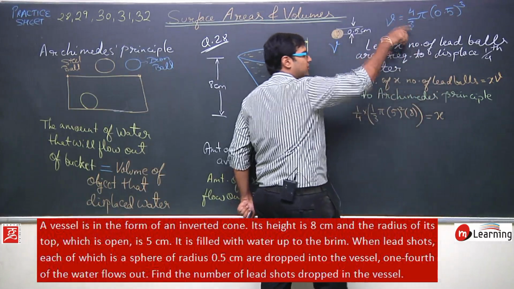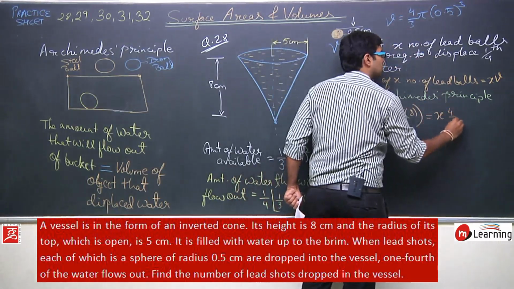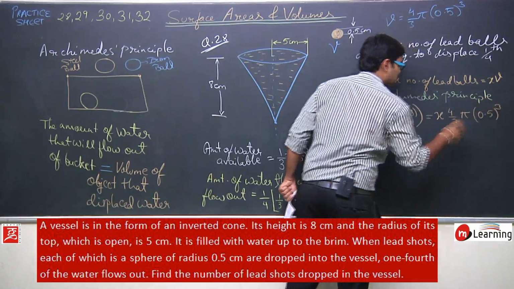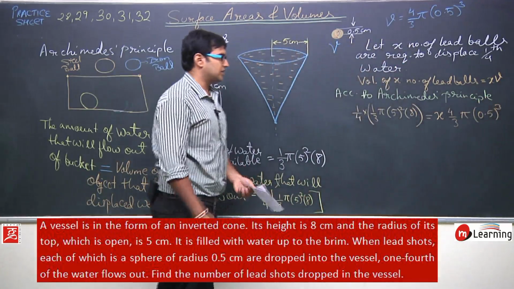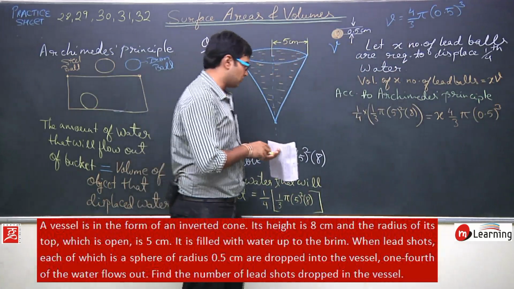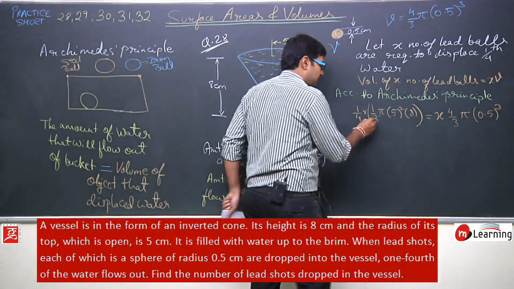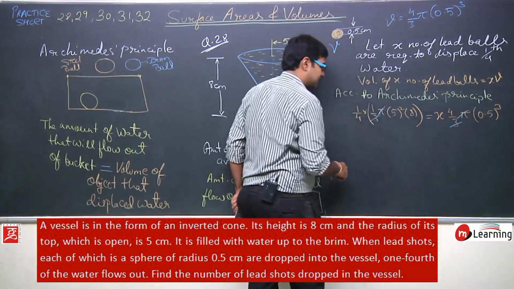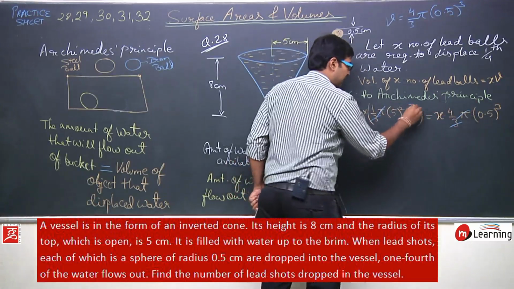v. v is what? It is 4/3 pi into 0.5 cube. Okay, 4 upon 3 into pi into 0.5 cube. So here I can cancel this 3 and 3. This 5 and 5 will also get cancelled, and this 4 2s are 8.